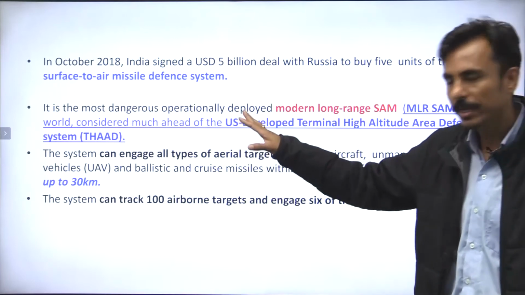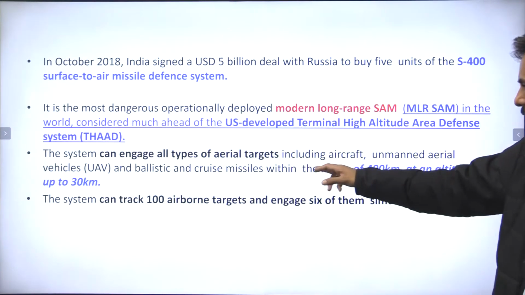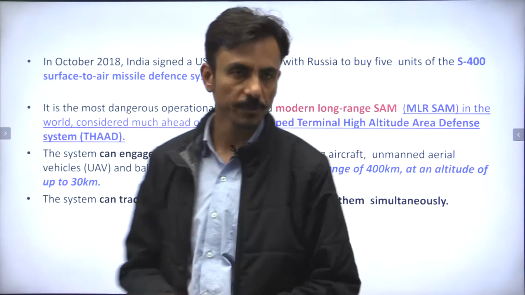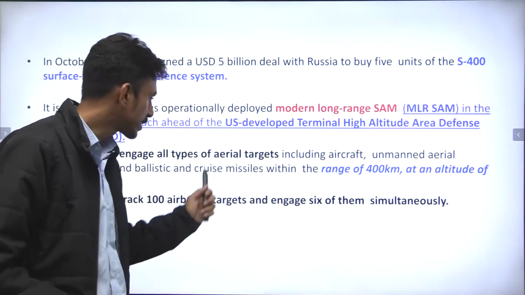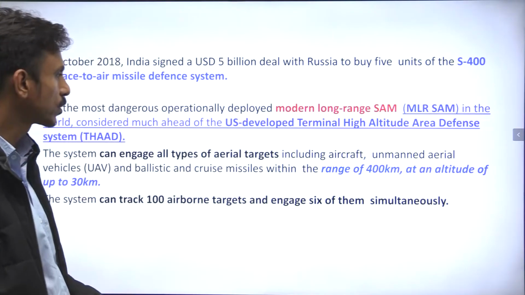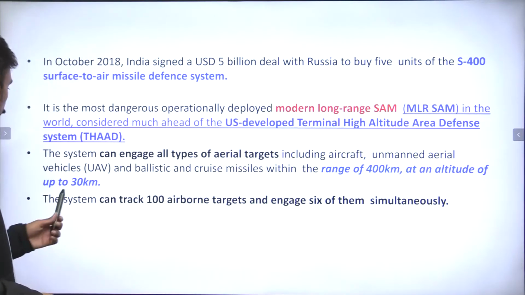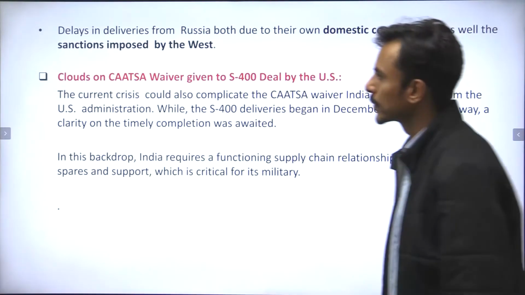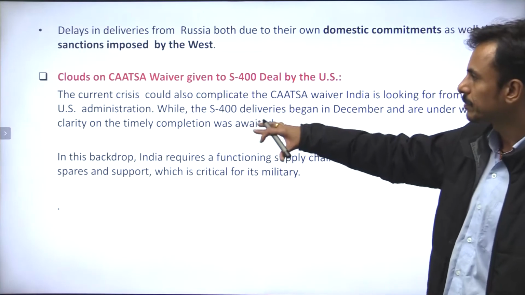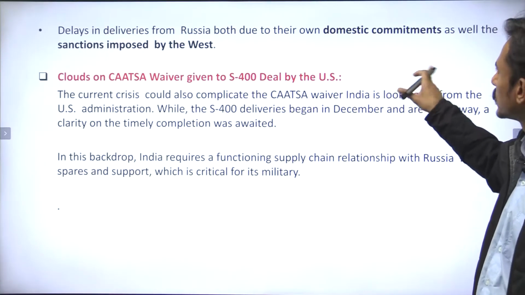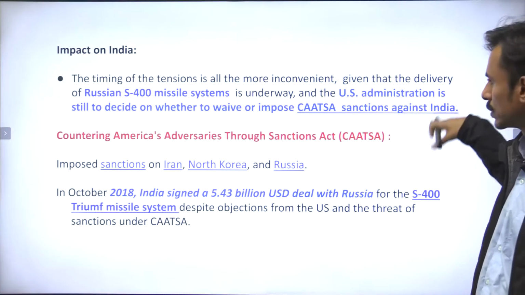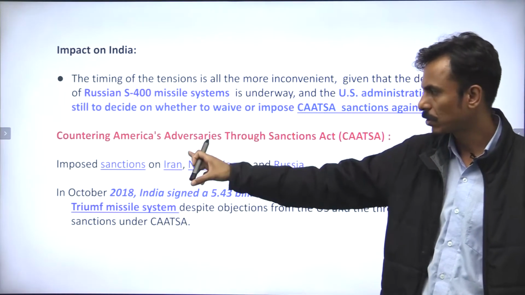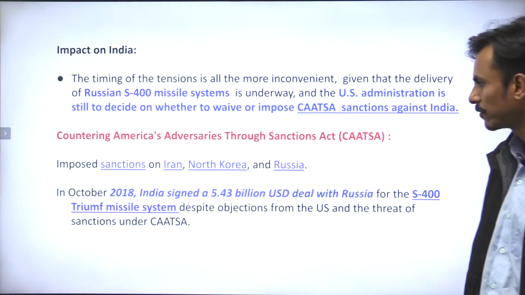The system can engage all types of aerial targets, including aircraft, unmanned aerial vehicles or UAV, and ballistic and cruise missiles within the range of 400 kilometers and at an altitude of up to 30 kilometers, correct? So this is about the CAATSA, which I just explained. These are the three countries which are the adversaries of America under the CAATSA Act of 2017.